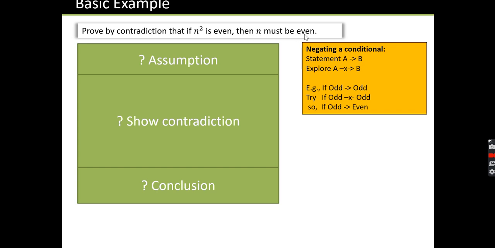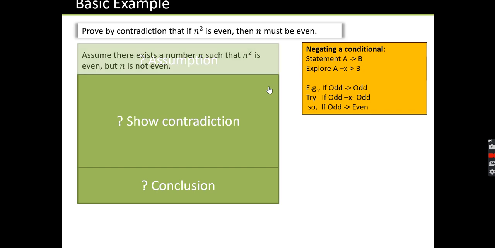And I would say to you, well, what is not even? It's odd, isn't it? So our assumption: assume there is some number n so that n squared is even, in other words, so that A stays the same. This is a bit wordy, but don't worry too much about that. The key bit here is, but n is not even. So in the next video, we're going to have a look at what the full proof for this will look like.